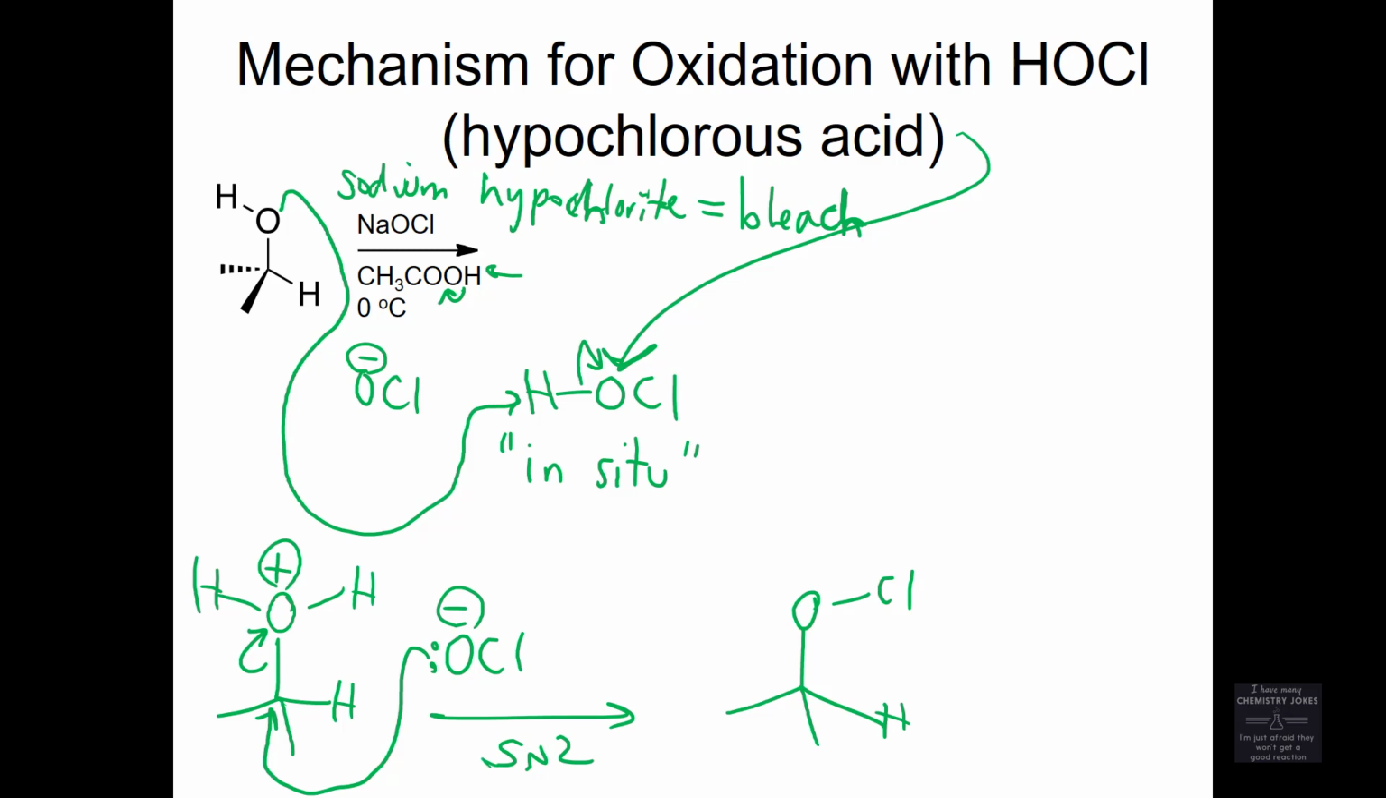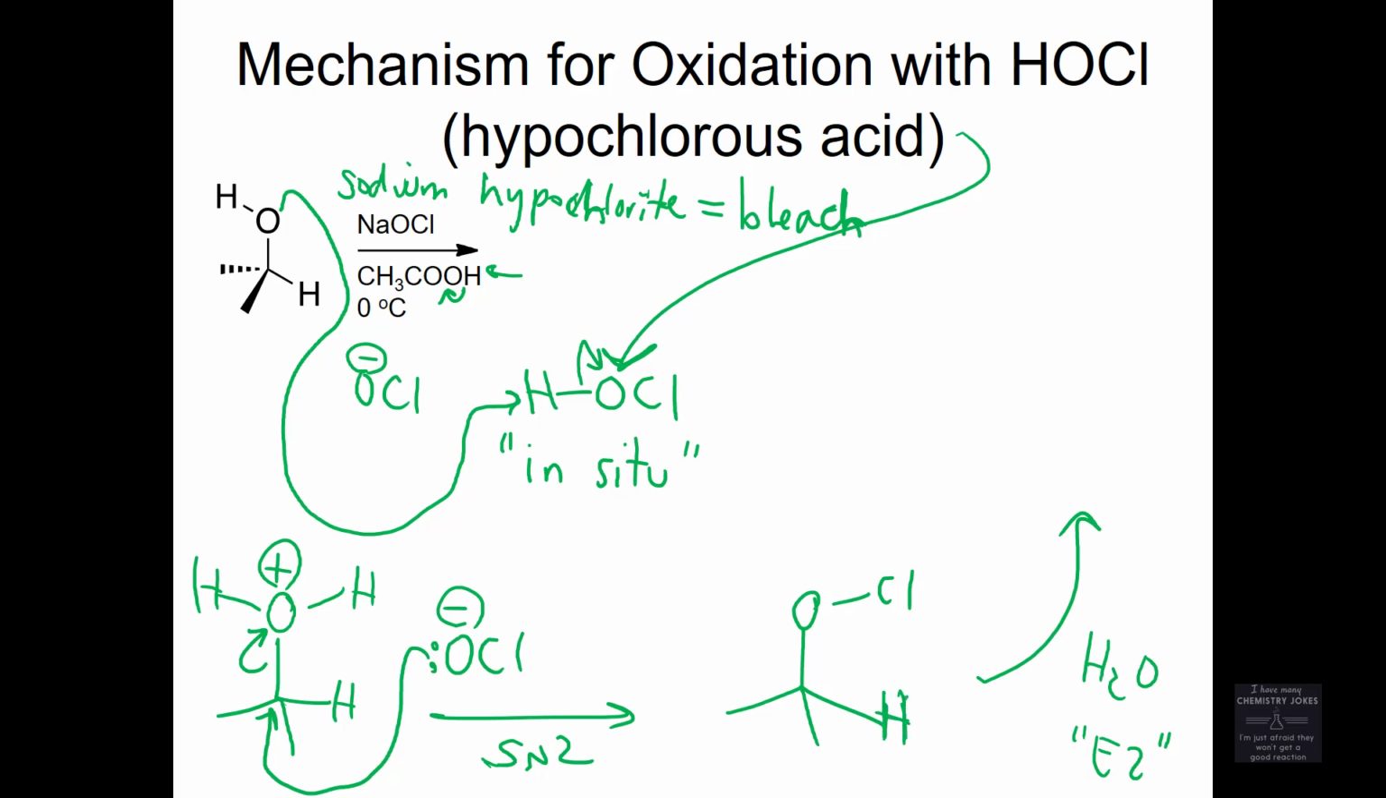So this step is always an SN2 to displace water and replace that water with OCl, hypochlorite. Okay. Then that water does a little E2-like mechanism. It's E2, but it's different from what we normally think of as E2.